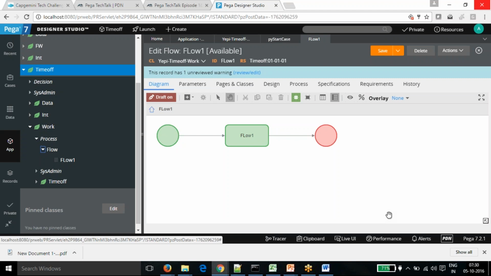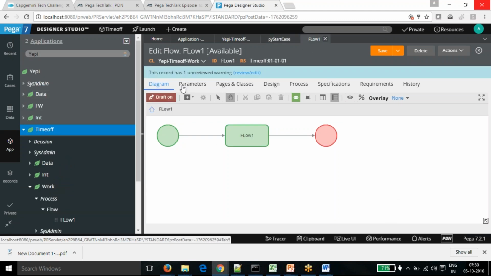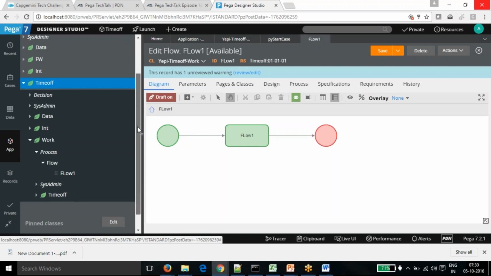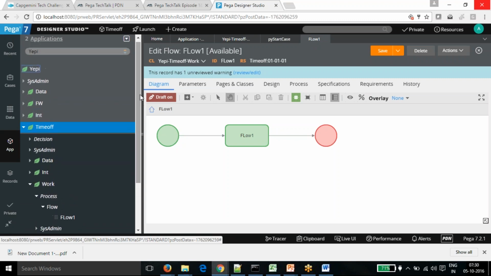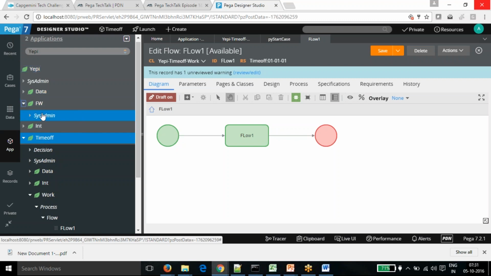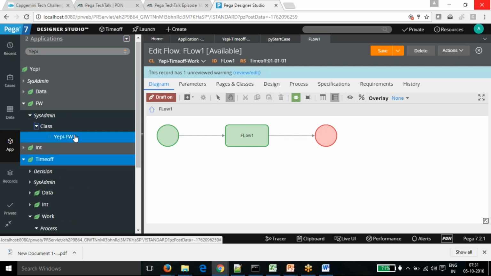So it's clear now? Yeah, better. So if we have to mention the child class in the applies to, we have to start from the parent class and go towards the child class. Is it in terms of naming? Yes, that's right. If you want to create something in the organization, you just need to give the organization class name. If you want to create something in the framework layer, you need to give the framework class name. This is the framework class name, APFW. So you need to give the APFW organization framework class, and the rules will be created in that class itself.